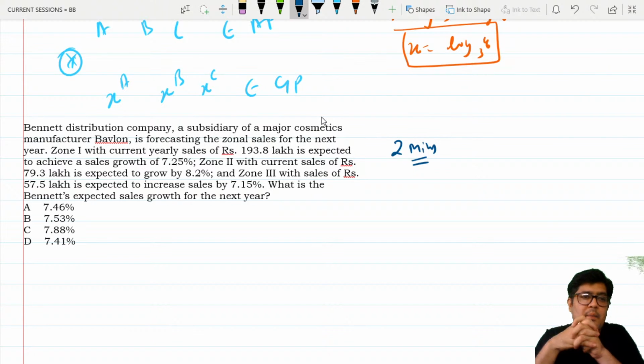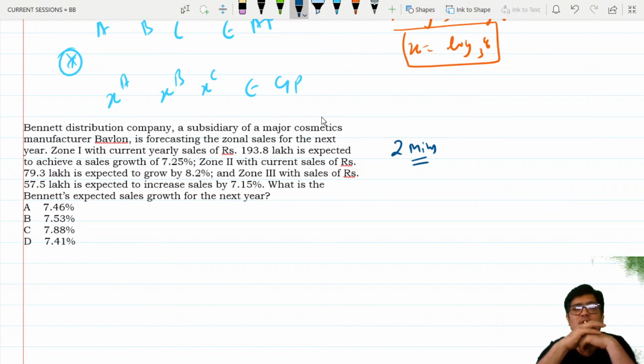Let me solve. Bennett Distribution Company, a subsidiary of a major cosmetic manufacturer, Babylon, is forecasting the zonal sales for the next year. Zone 1 with current yearly sales of 193.8 lakhs is expected to achieve a sales growth of 7.25%. Zone 2 with current sales of 79.3 lakhs is expected to grow by 8.2%. Zone 3 with the sales of 57.5 lakhs is expected to increase by 7.15%. What is the expected growth of this year or the next year?